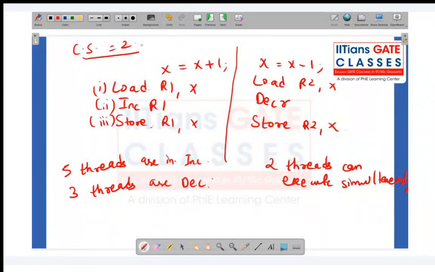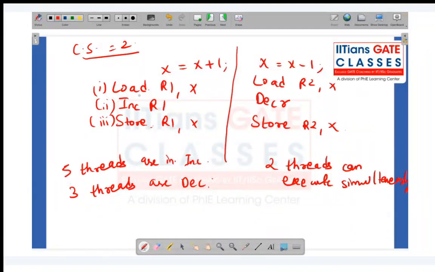So now let's discuss the various scenarios of how it is possible. One thing is, if only one thread is executing the critical section at a time, we know in that case it will be just loading, incrementing, and storing every time.